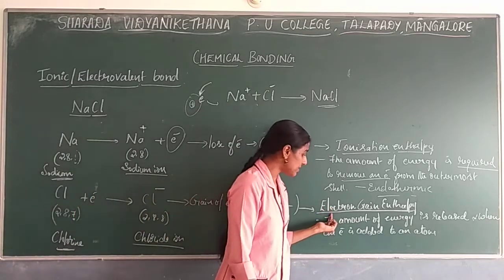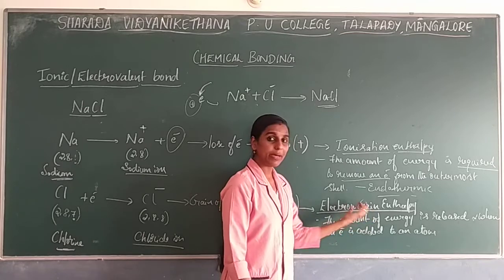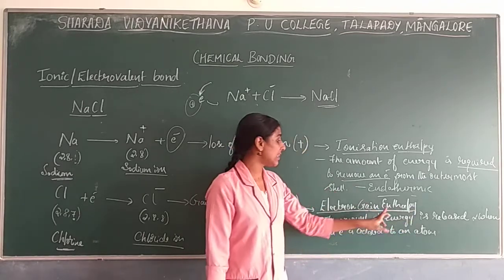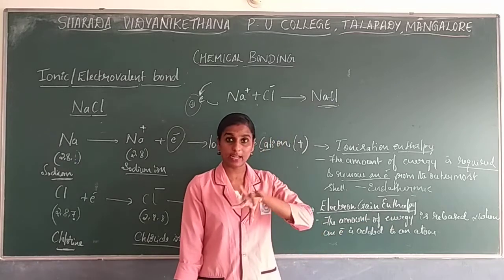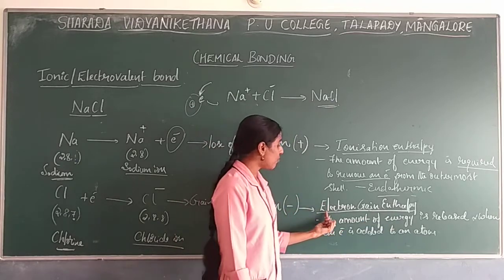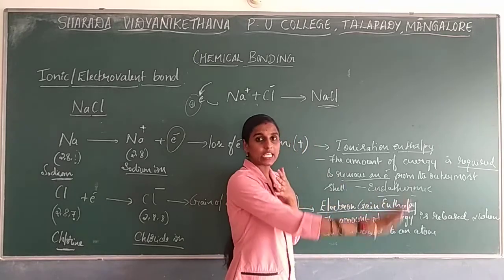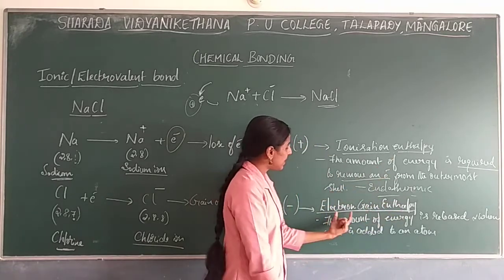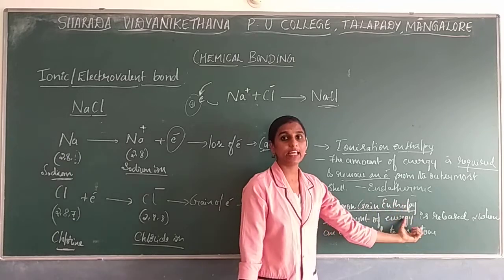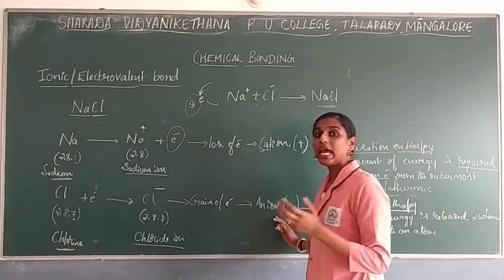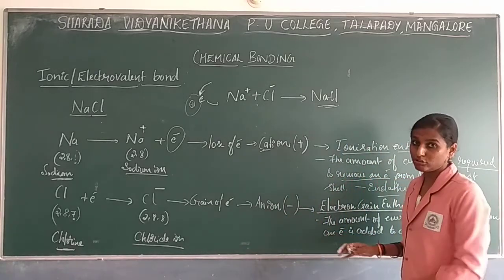See here only it represents electron gain. By gaining of electron, enthalpy change will take place. Enthalpy in the sense what? Change in energy level will take place, right? So by gaining of electron, what is the change in energy? In the sense it releases energy, right? So that energy will be considered as electron gain enthalpy. Now you think, will this energy be exothermic or endothermic?